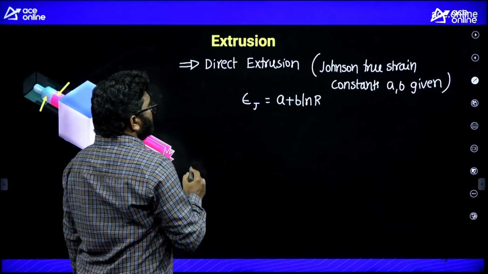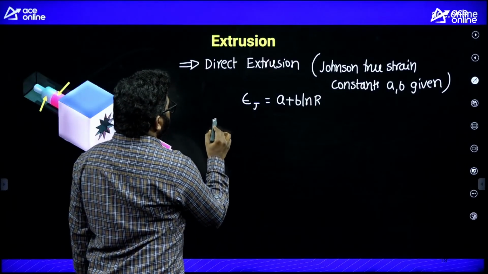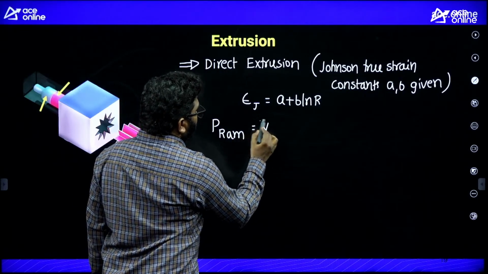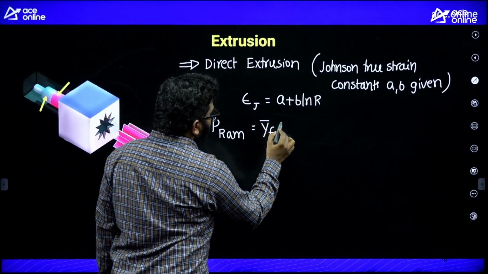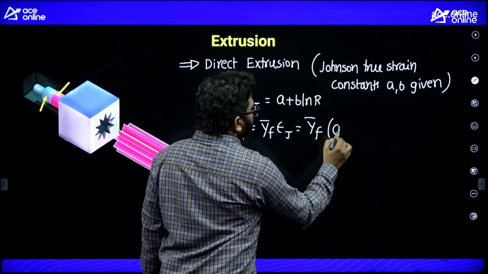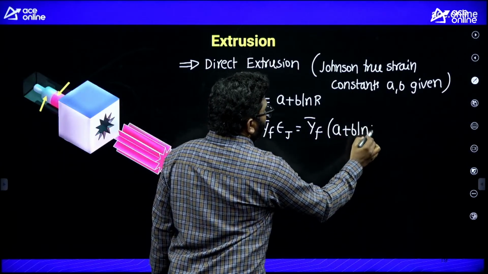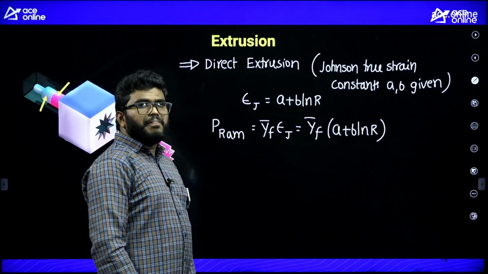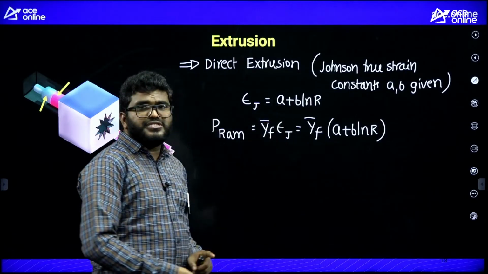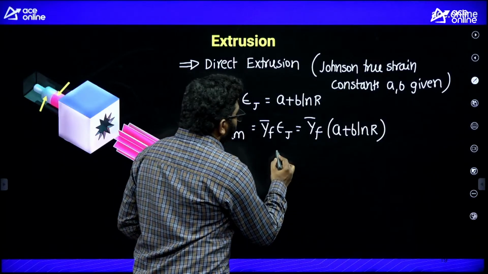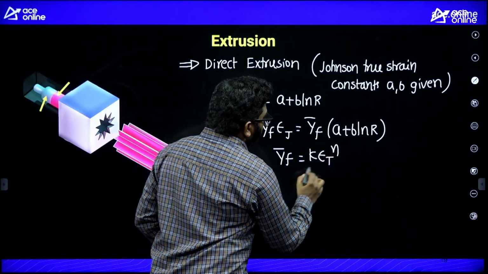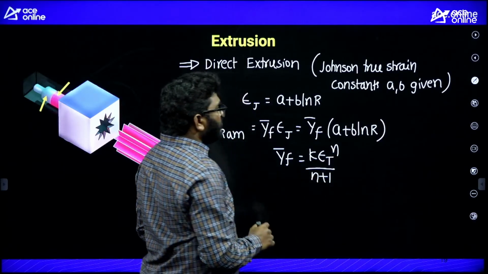From this, listen carefully, ram pressure is equal to y bar f into Johnson true strain, that is y bar f into (A plus B ln R). This is the formula. If the material is rigid plastic, we should use sigma y here. If the material is strain hardening, y bar f is equal to k into epsilon t power n by n plus 1.